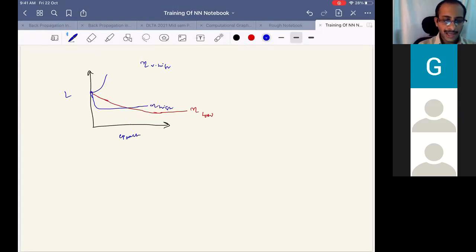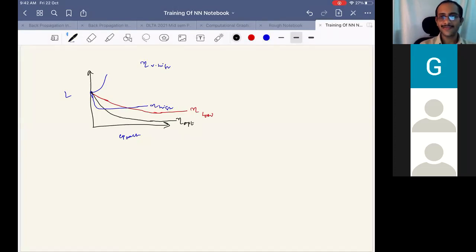If eta is good, then how do you expect this to be? This won't settle this fast. This will slowly settle, and then it becomes as minimal as possible. This is eta good, optimal. So I hope you understand this behavior.